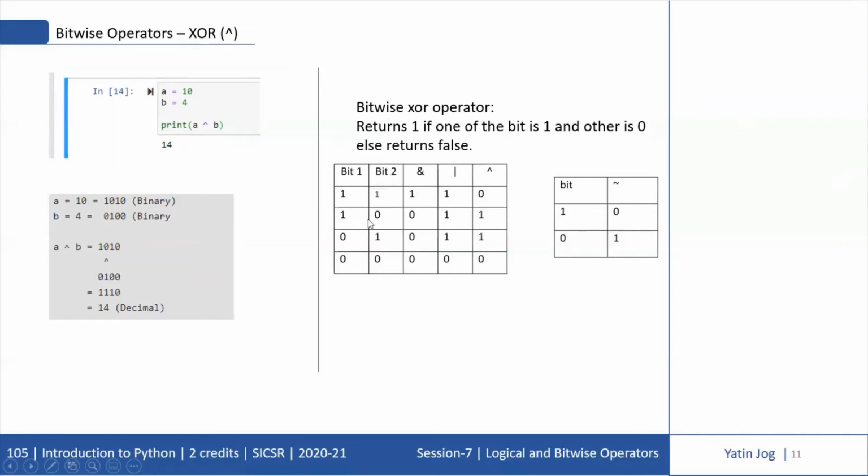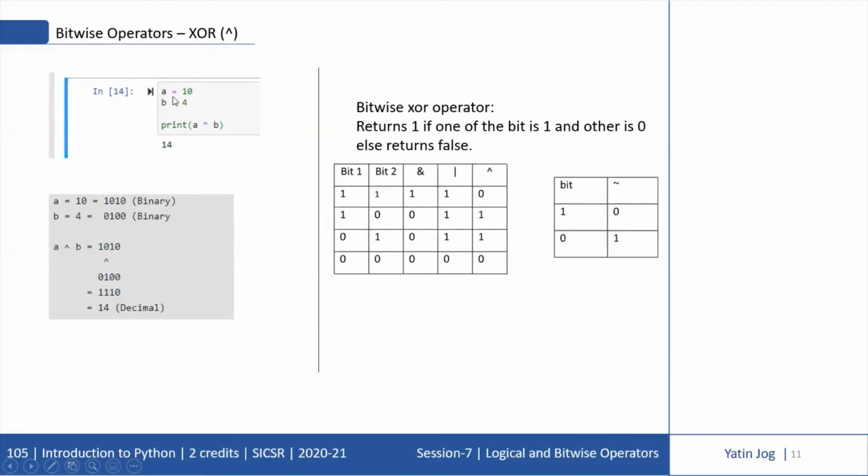If you look at the table, 1 XOR 1 is 0. 1 XOR 0 and 0 XOR 1, because one of the bits is 1, the answer is 1. And 0 XOR 0 is also 0. So only when exactly one of the bits is 1, the answer is 1. If both bits are the same, either 1 or 0, then the answer is 0.